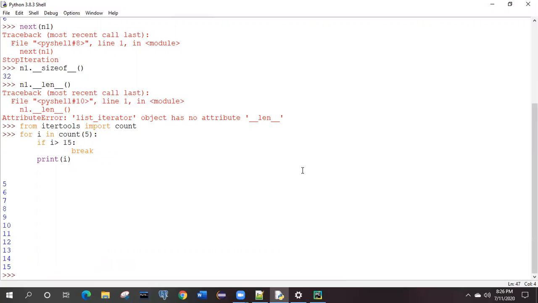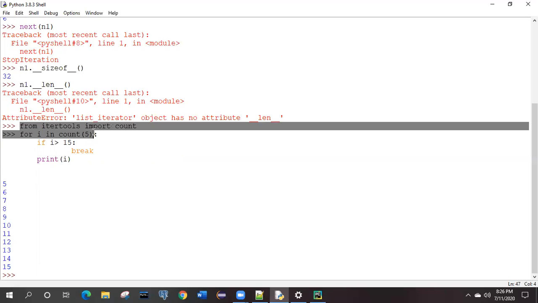Now you have one scenario over here. In this count, you have passed some starting value, right? In your practice, the code will be the same, this line, but in the count you don't put any argument.